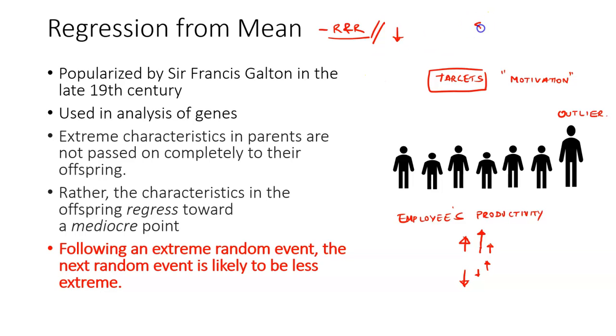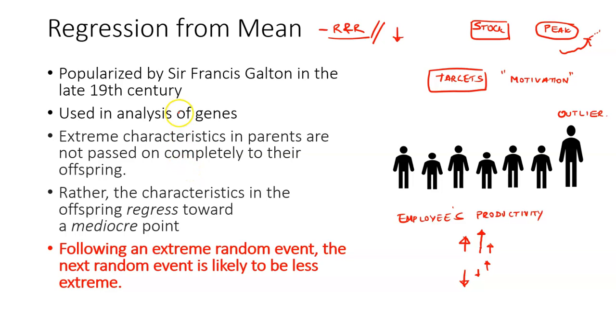You can see this in stock market performance as well. You need to know when the stock has hit its peak, right? It's very difficult, not easy to do. And when it has hit its peak, you will tend to think that it's going to go up again. No, it has hit its peak. It's going to come down. It's not going to go up. So if you are going to make investment decisions, take care of this, right? So this concept of regression from mean can be applied in multiple scenarios, right?